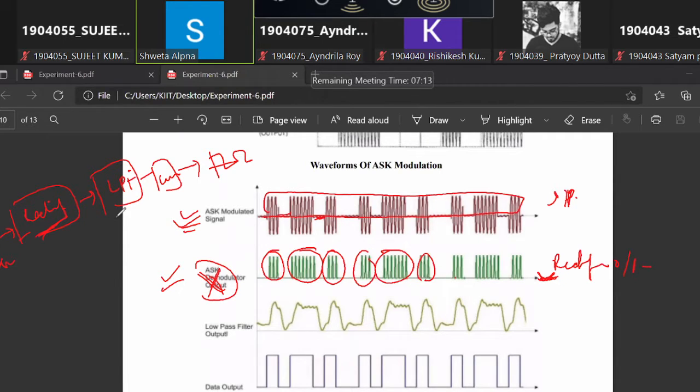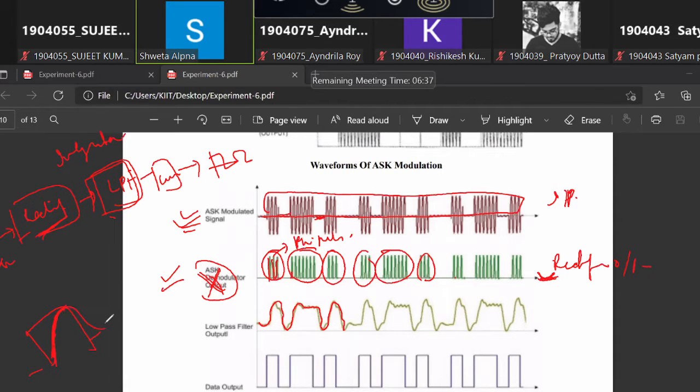Then the output of the rectifier is applied to the low pass filter. What is a low pass filter? A low pass filter is an integrator. We all know that an integrator works as a low pass filter. The rectified output that we are getting is in the form of very thin pulses. These thin pulses are given to the low pass filter working as an integrator, and therefore these pulses will be integrated, and you will get a continuous waveform like this, because of the integration of a rectangular pulse.